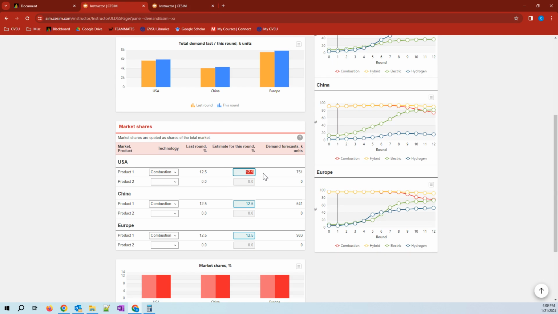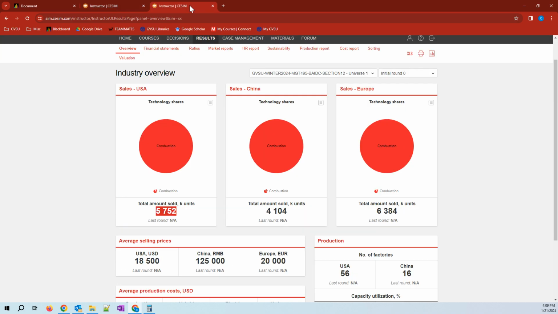So by making this decision here, I know that I have to sweeten my deal on the marketing tab. When I go to my marketing tab, I will have to ensure that the combination of price, feature, and promotion by me should be such that I'm able to actually generate a demand of 751,000, 541,000, and 983,000.